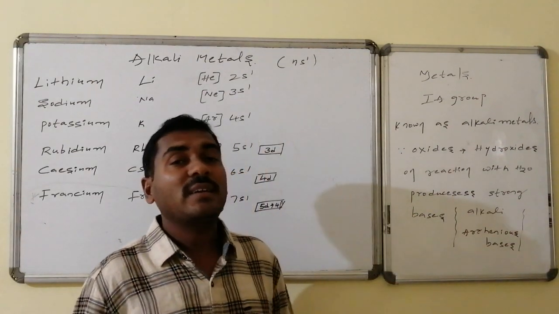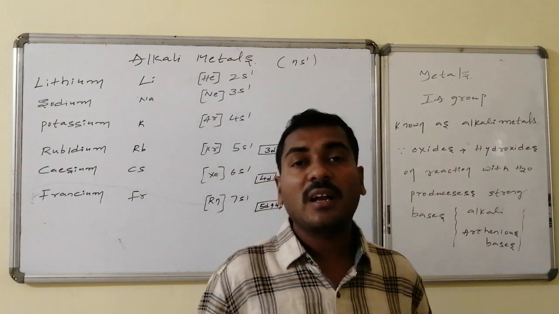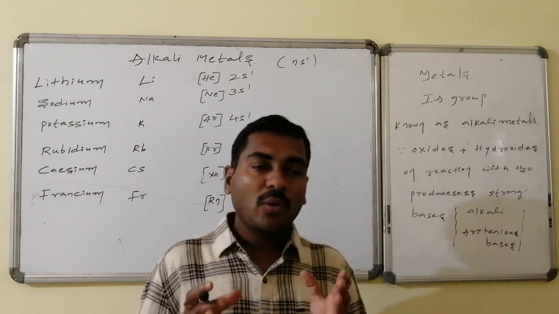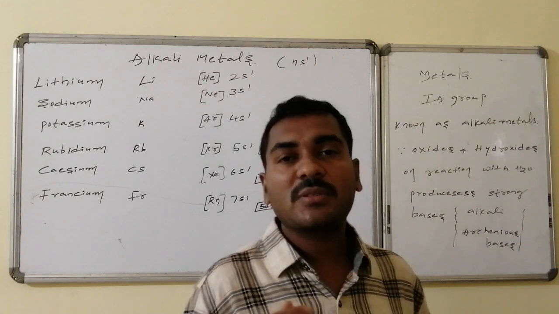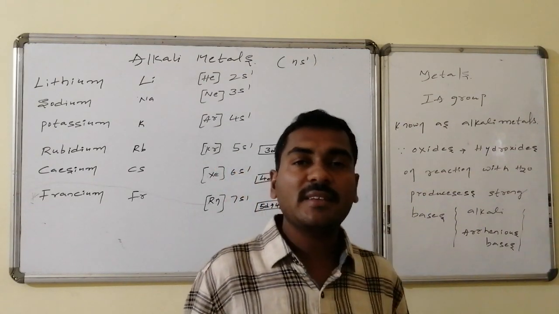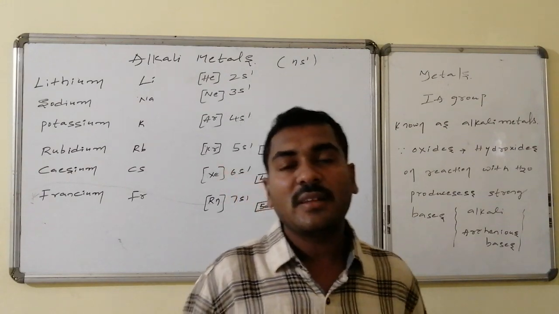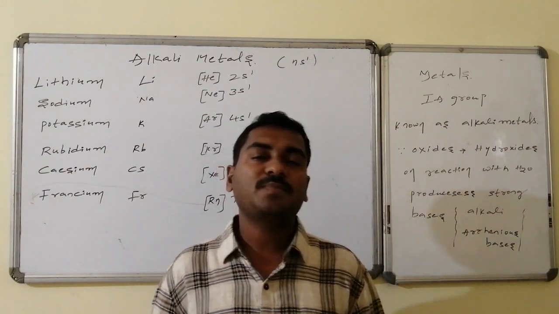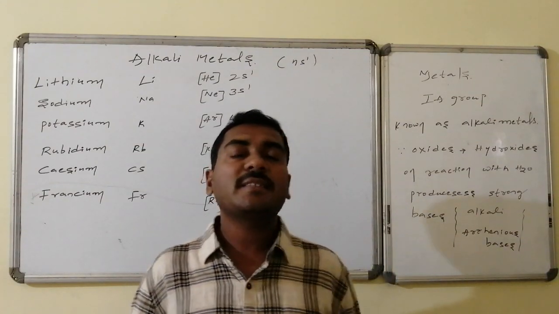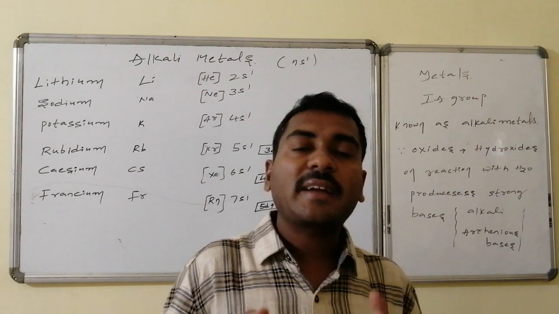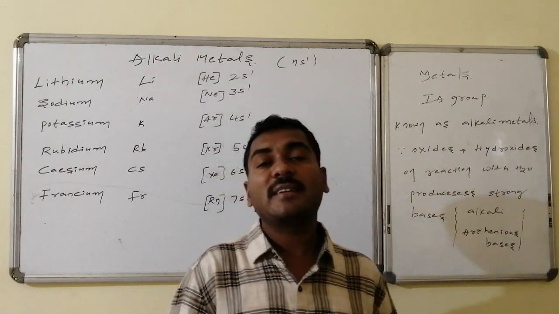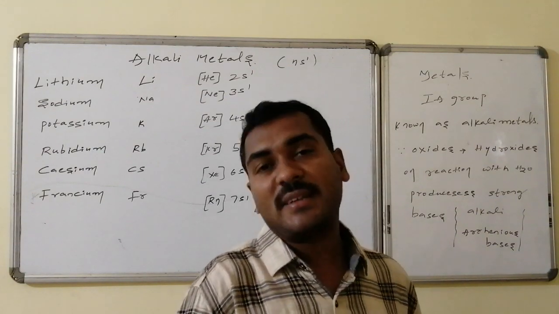These are all metals, and the other name for them is alkali metals. The meaning of alkali: the more abundant natural compounds of these are the oxides as well as the hydroxides, and when dissolved in water they readily produce strong bases. Strong bases are said to be alkalis, and these are Arrhenius bases. As they act as a source of strong bases and have metallic character, all of these are said to be alkali metals.